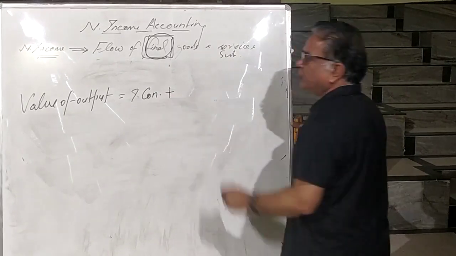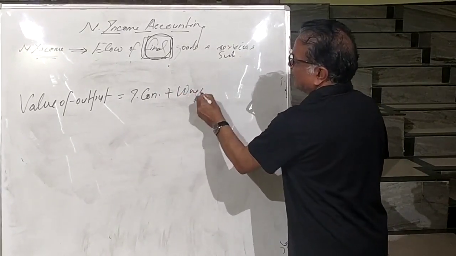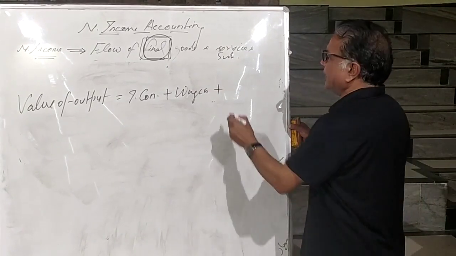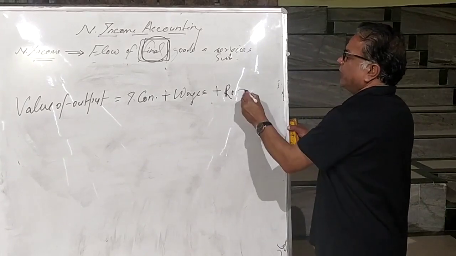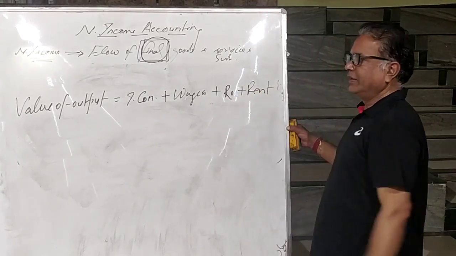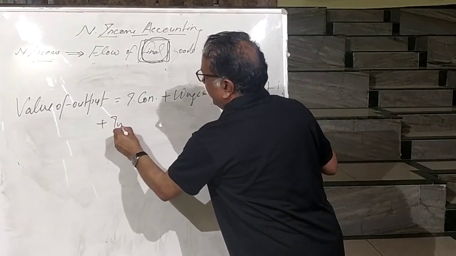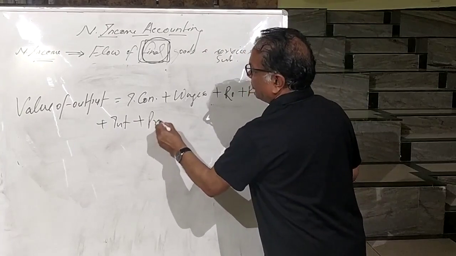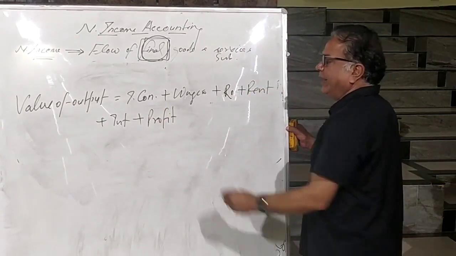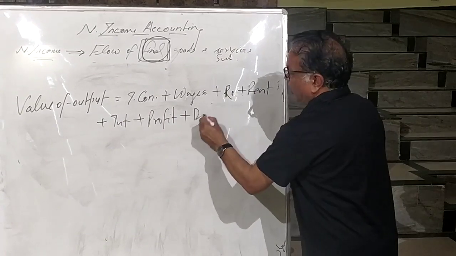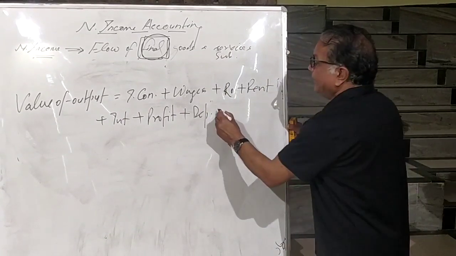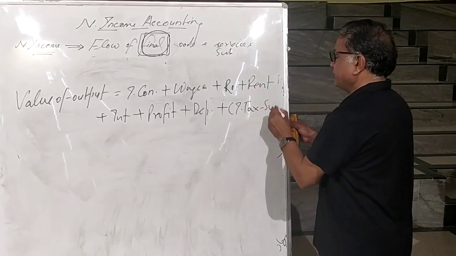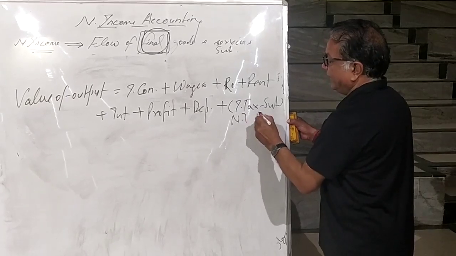Then comes expenditure on labor, which we call wages. Then comes expenditure on land. If you are using the minerals from the land, that is called royalty, and if you are using land, that is called rent. Then expenditure on capital, which we call interest. Then expenditure on entrepreneurial services, that is called profit. Then expenditure on repair and maintenance, that is called depreciation. And then net payment of taxes, that is indirect tax minus subsidies, which is known as net indirect tax.